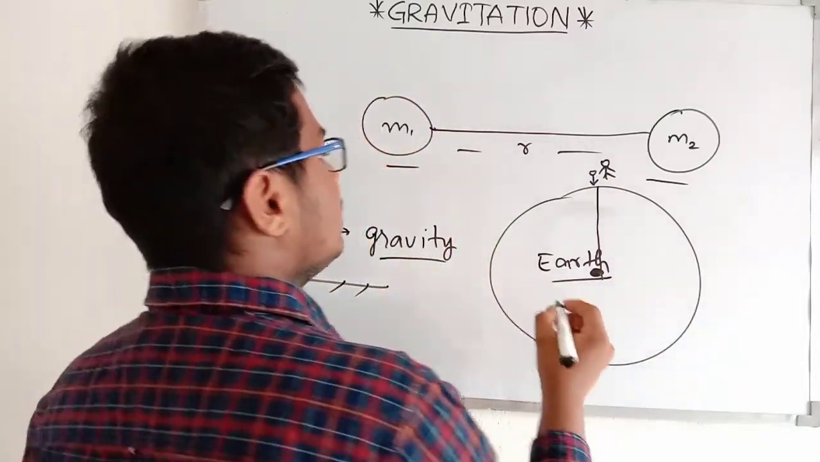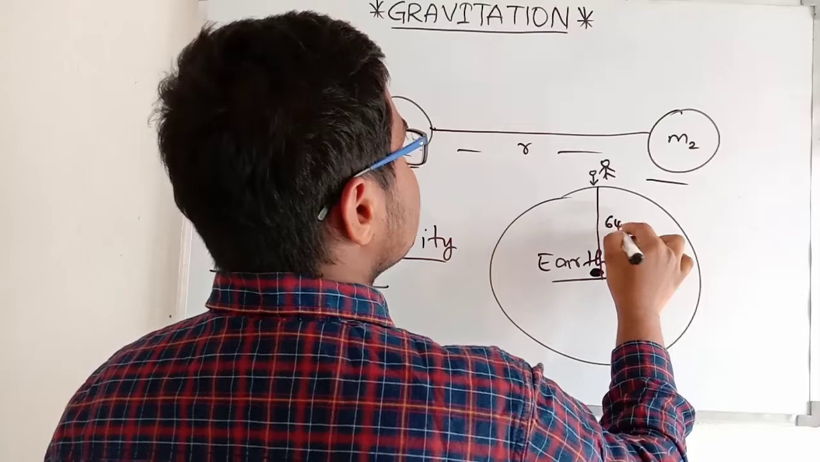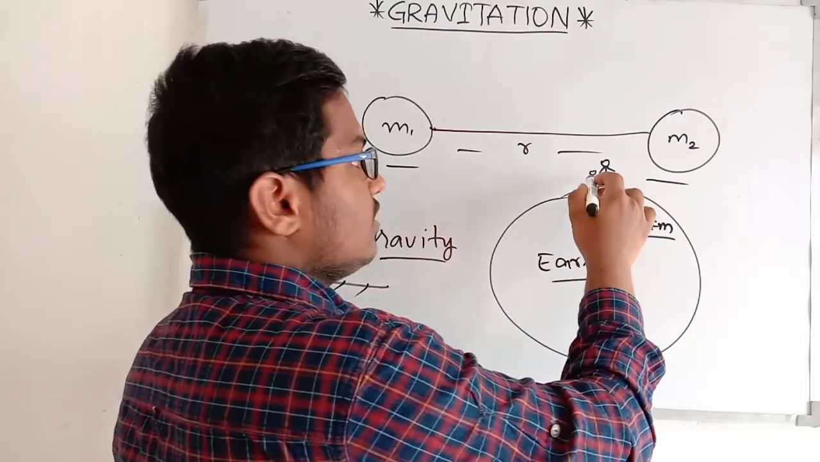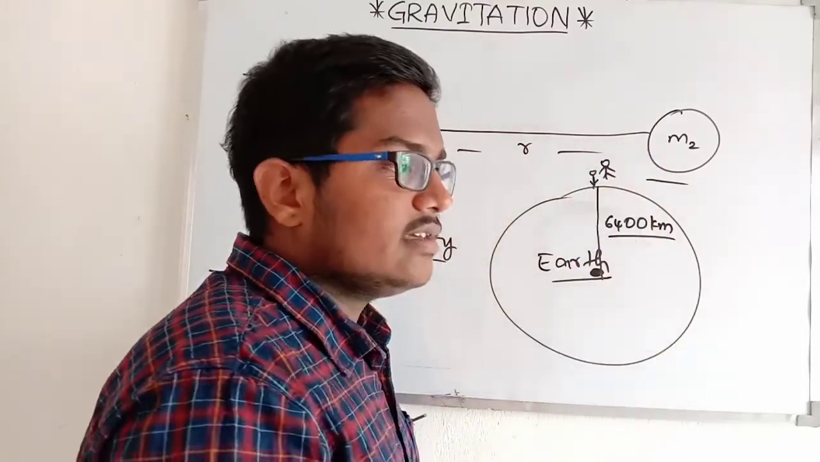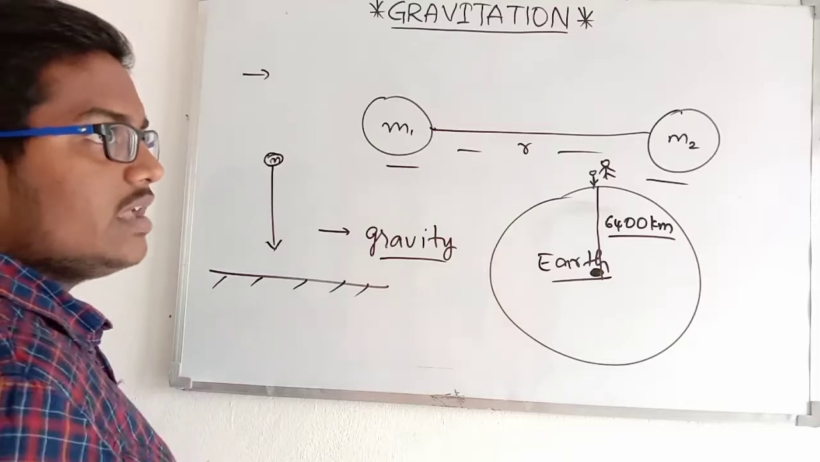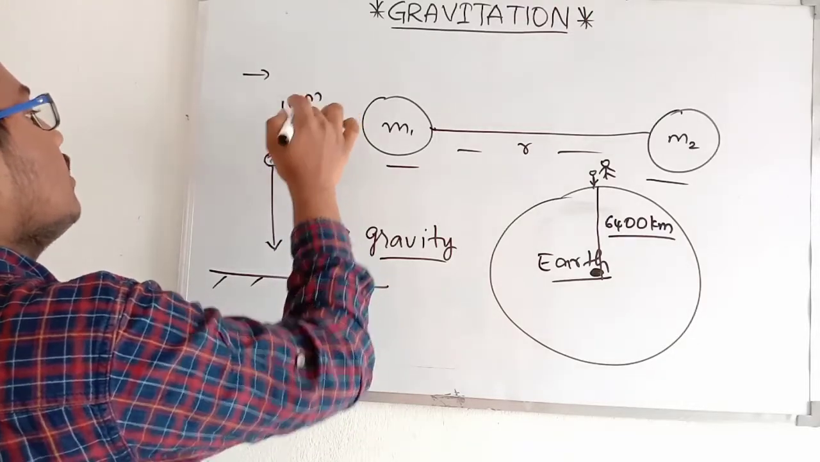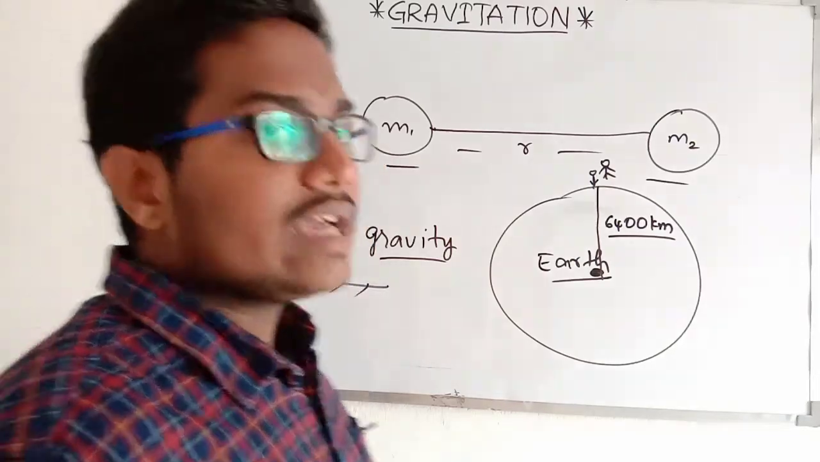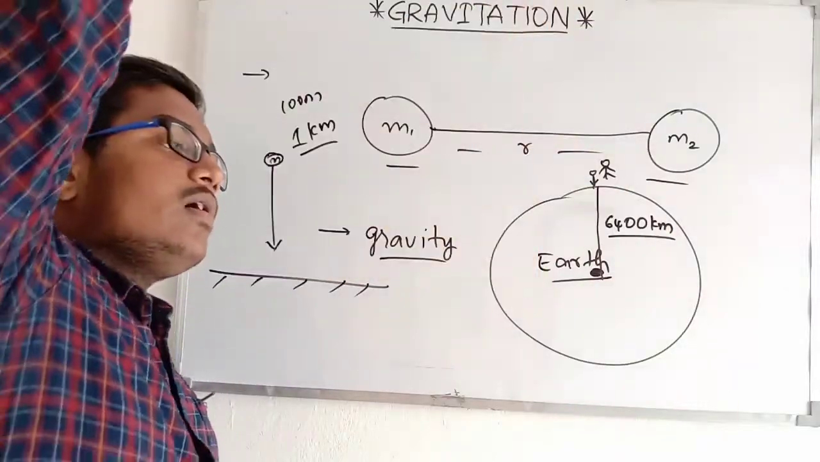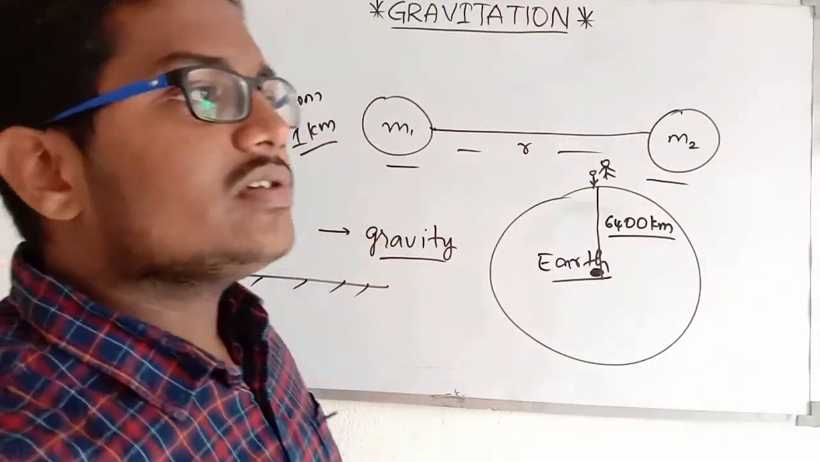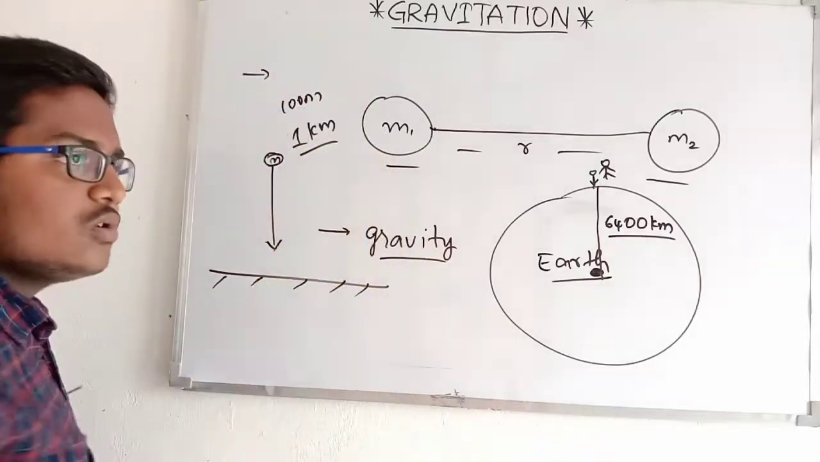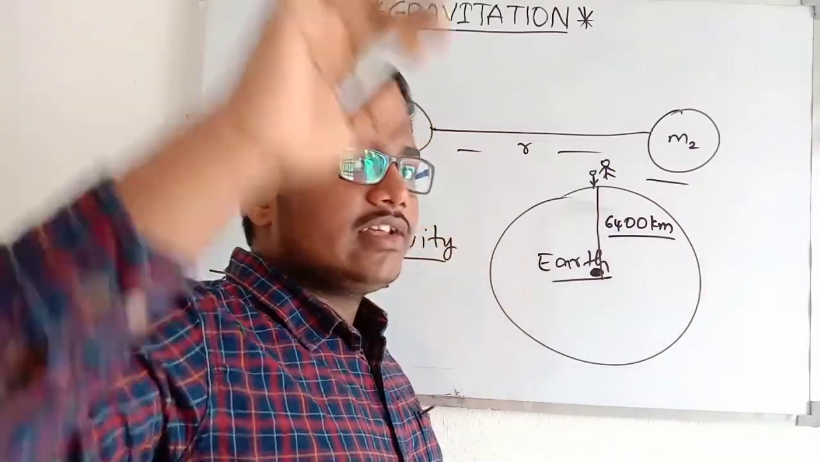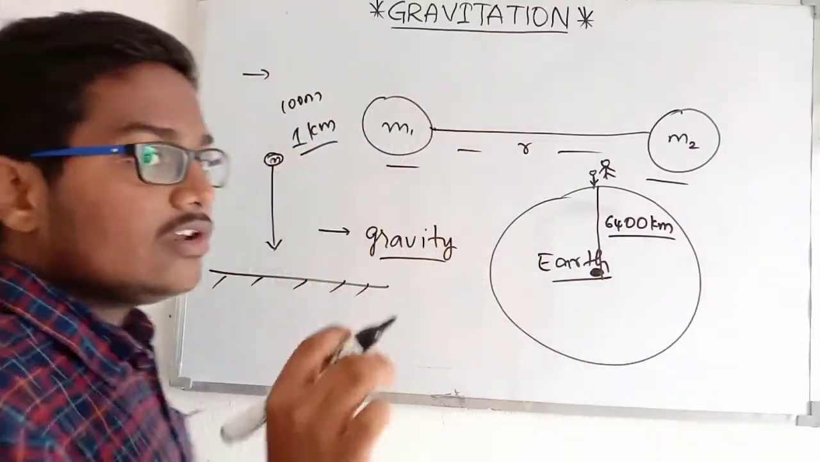Let me give you some constant values. The radius of the earth is 6400 kilometers. The distance between the ball and the land may be 100 meters, or in the maximum case 1 kilometer. If you are doing an experiment and you want to drop a ball, the maximum height you can go up is only 1 kilometer or 2 kilometers. So the radius of the earth is 6400 kilometers and you have a height of 1 kilometer.